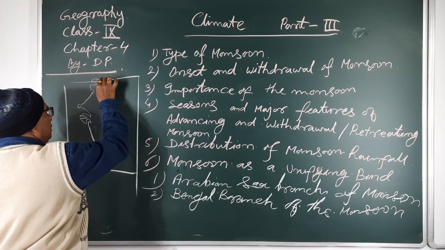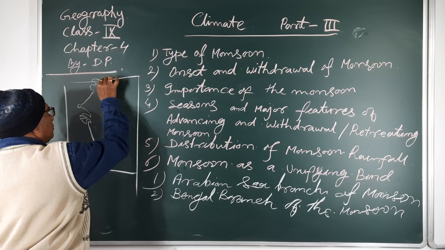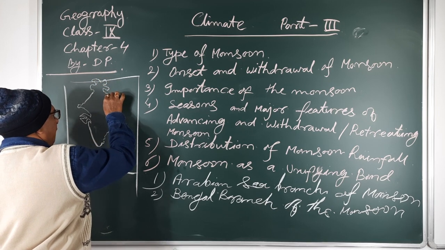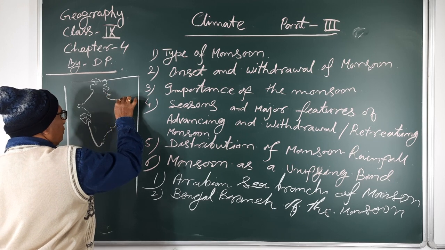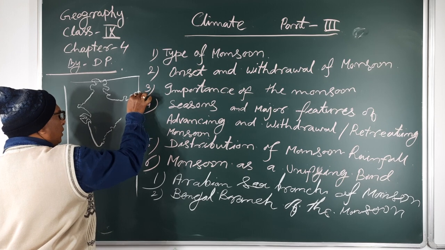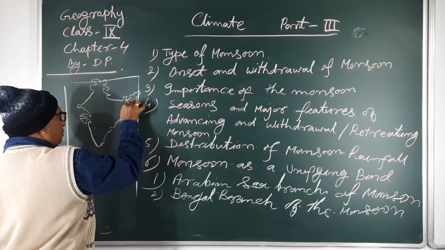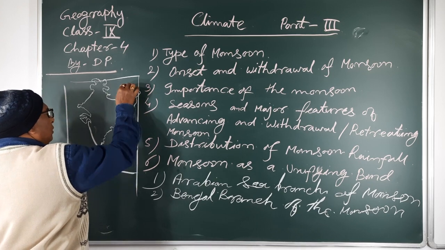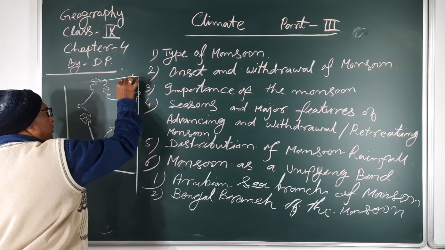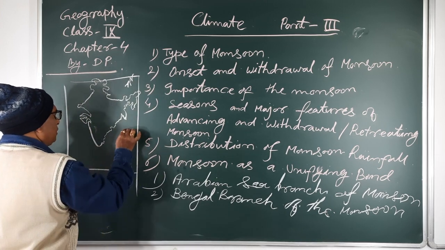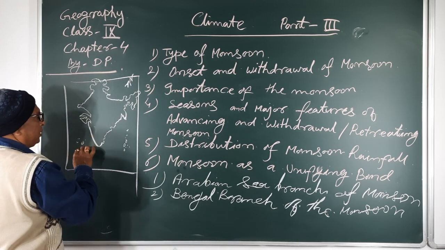Here are the Jammu and Kashmir regions, Sikkim, the northeastern parts of India, the Andaman and Nicobar Islands, and here the Lakshadweep Islands.